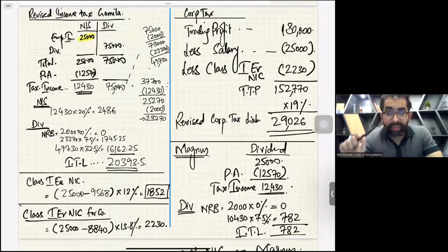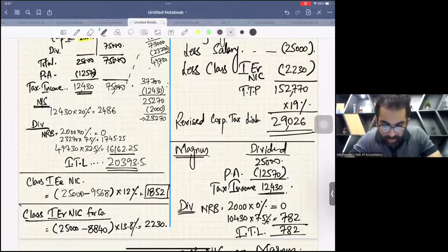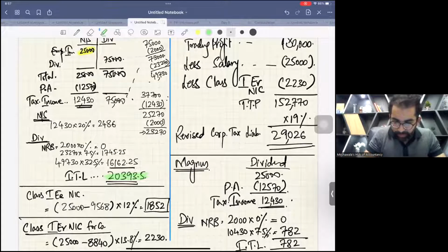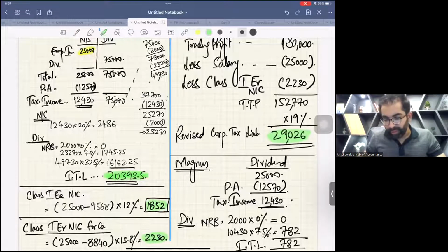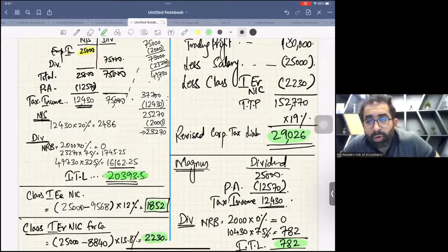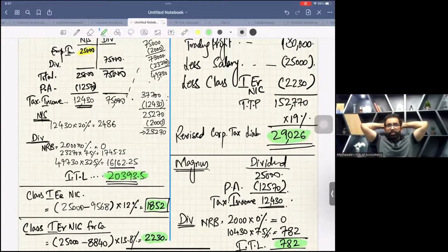Now these are all the taxes. Let me highlight all the new taxes. Listen, please. This ITL is relevant. This class 1 employee NIC is relevant. This class 1 employer NIC is relevant. This corporation tax is relevant, and this husband's income tax is relevant. All these taxes are to be borne by this family. This family is one unit, so all these taxes are borne by the family.